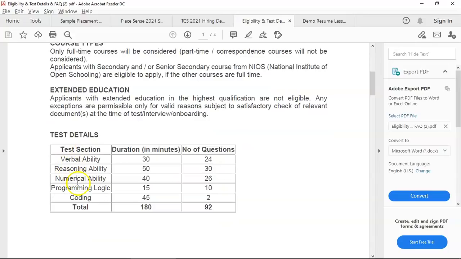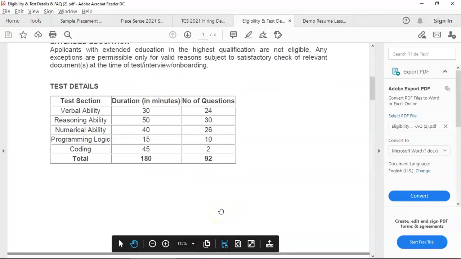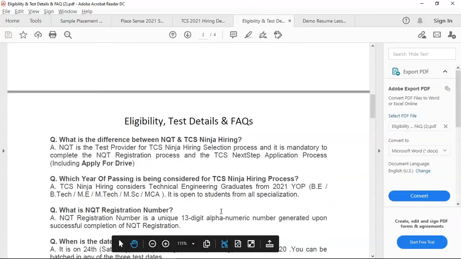Verbal ability, reasoning ability, and numerical ability will have the bulk of the questions. You will have 80 questions there, split as 24, 30 and 26, with a total of 120 minutes. But for programming logic and coding, the subject specific programming test, which was already ticked, don't touch that when applying. I mentioned that you will have 15 questions for 10 minutes and 10 questions for 15 minutes, which will be multiple choice, and then 2 questions, one for 15 minutes and one for 30 minutes, for a total of 45 minutes. The overall paper will have 92 questions and 180 minutes.